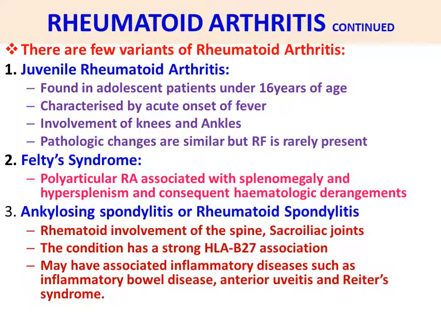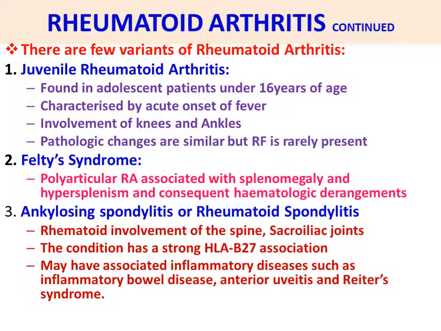Pathologic changes are similar but RF is rarely present. So rheumatoid factor is rarely present, and it occurs in children below 16 years of age. Then Felty syndrome: polyarticular RA associated with splenomegaly and hypersplenism and consequent hemorrhagic derangements.